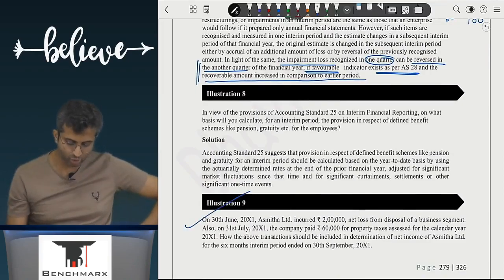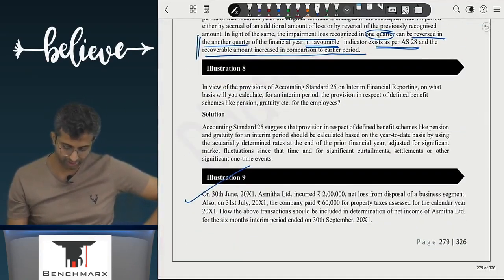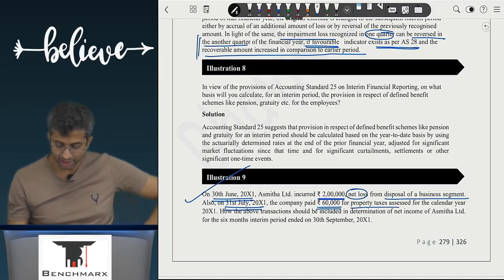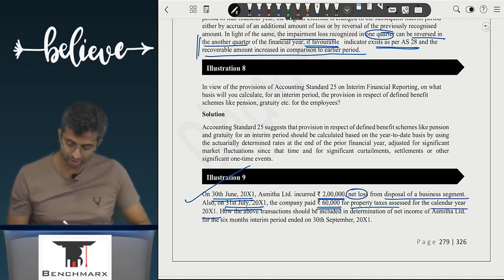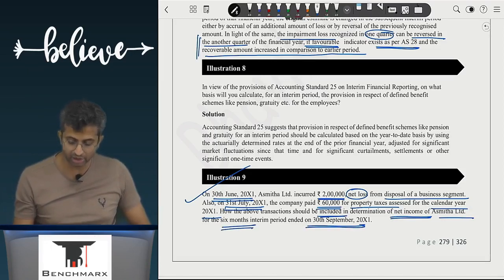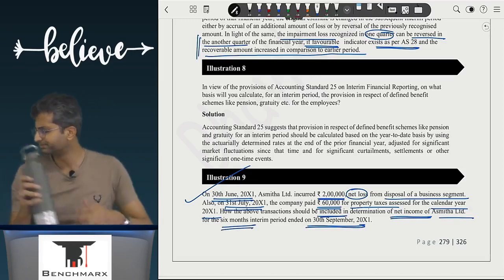Okay, next you go to question number 9. Go to question number 9. On 30th June 20x1, Asmita incurred 2 lakh rupees net loss from disposal of a business segment. On 31st July, the company paid 60,000 for property taxes assessed for the calendar year 20x1. How will the above transactions be included in the determination of net income of Asmita for the 6 months interim period ended 30th September. Read the case again.